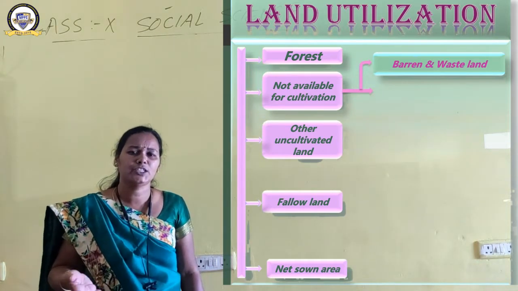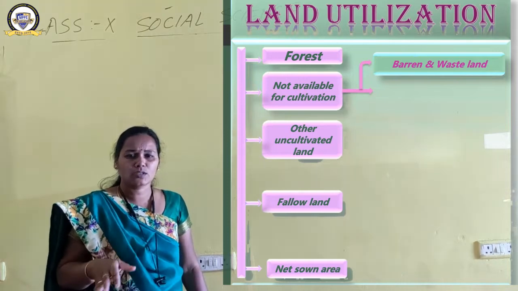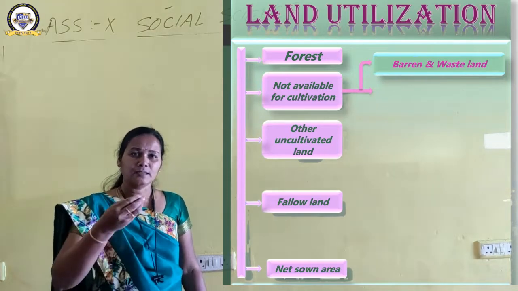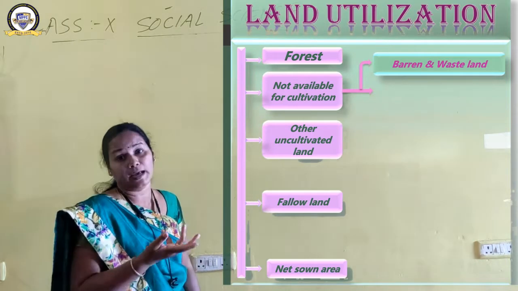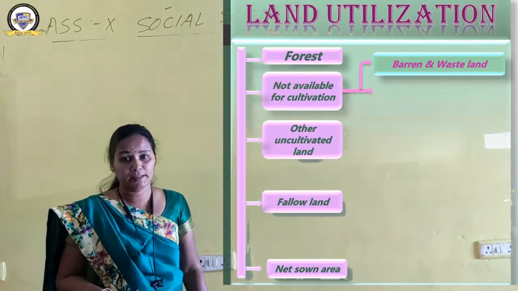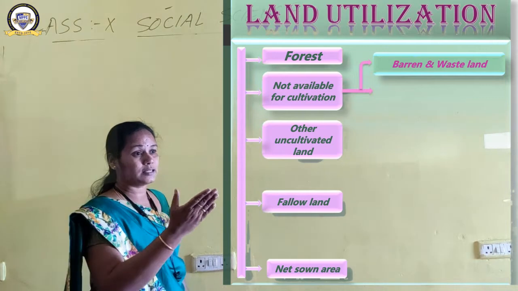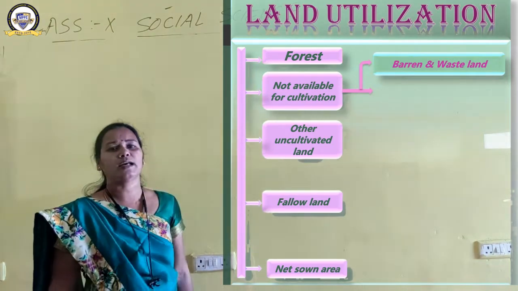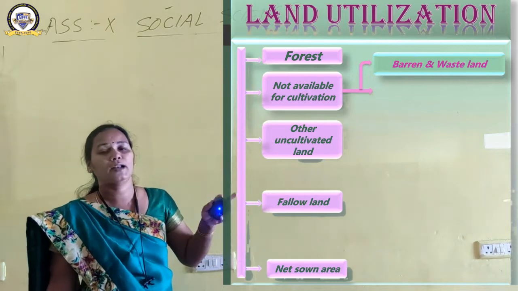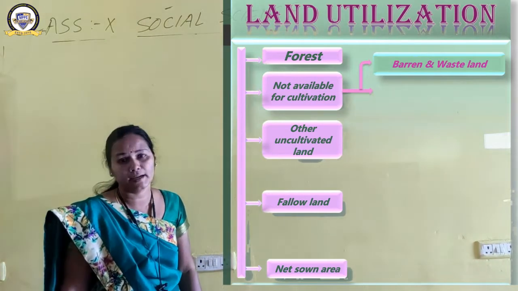Maybe because of the climatic conditions, maybe the soil has lost its fertility, maybe there is no rainfall there, or alkaline, saline soil may be there. Whatever may be the reason, the land is barren. So that is the first category under land not available for cultivation, barren and wasteland.